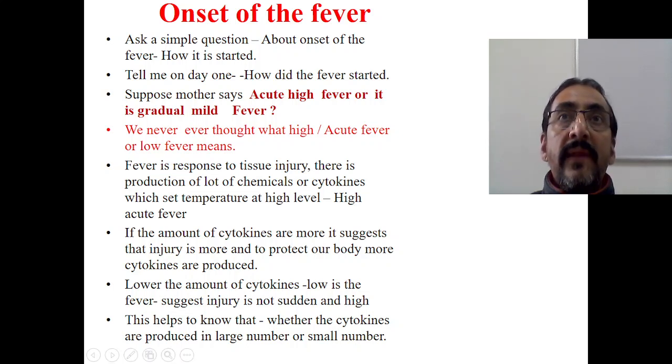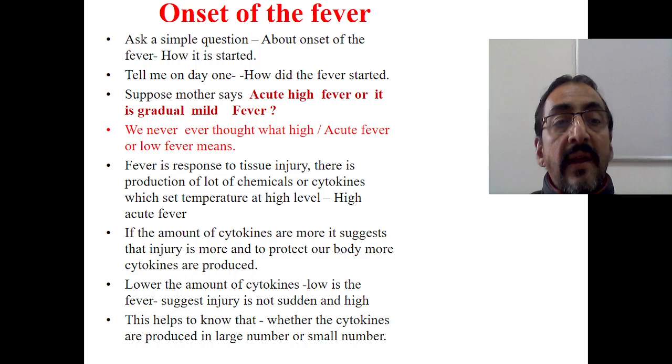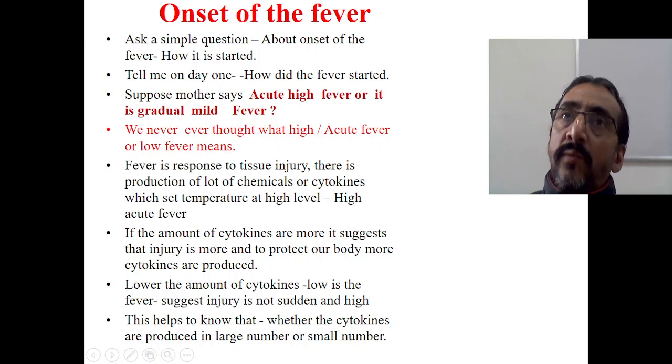Okay, if there is production of more and more cytokines, then the temperature will be set at a new level at a very acute stage, that means very fast, and this we will call a high fever or acute fever. So whenever the mother says it's an acute fever, it happened within an hour, that suggests there is production of a lot of chemicals, a lot of cytokine surge was there, because of which suddenly the temperature was set at a higher level. That means the tissue injury is more.